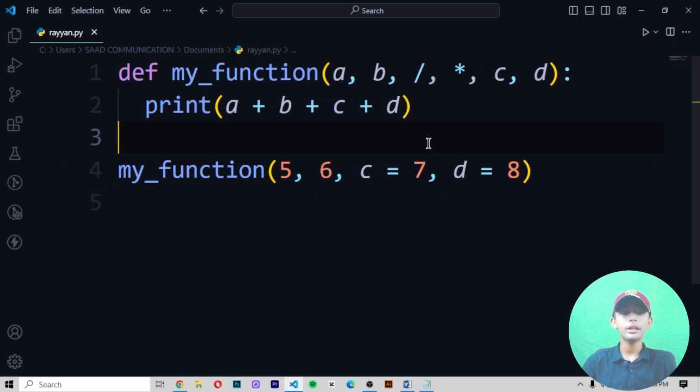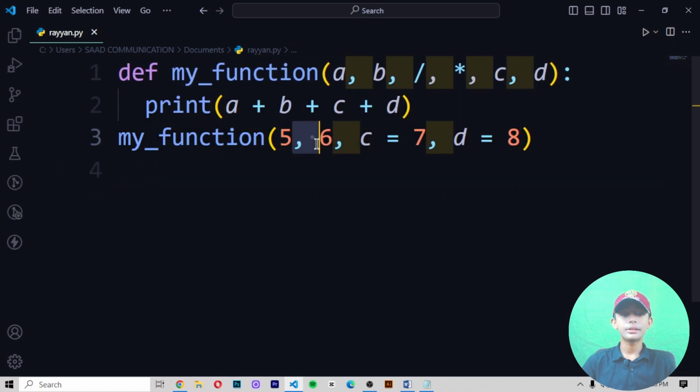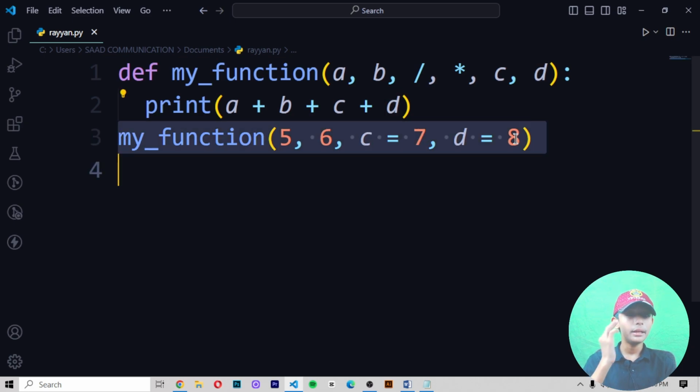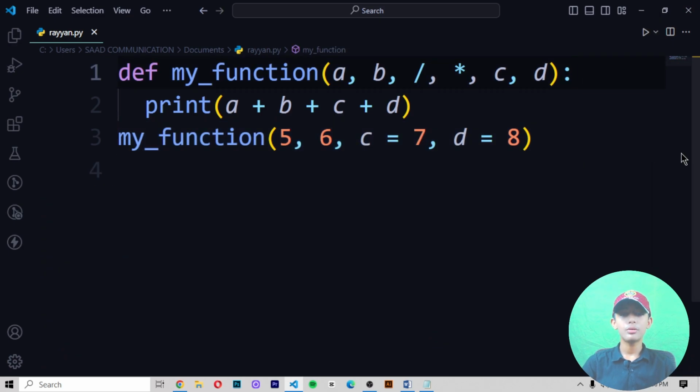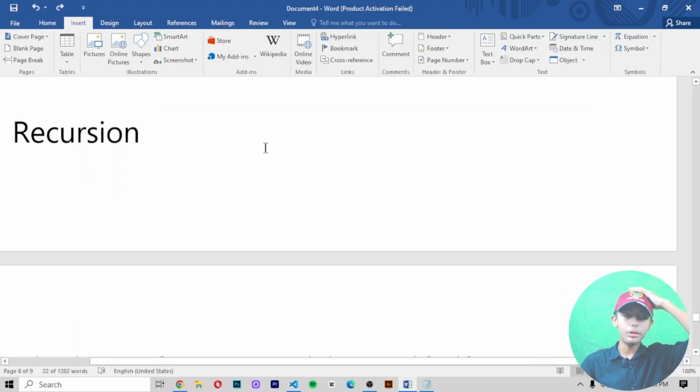Why did it give me 26? Because 5, 6 plus 7, 8, 9, 10, 11. Okay, then 11, then 7, then D, and 8 means A, B, then A, B, then slash multiply by C, D. So that's why it gives me 26. Okay, so like that you can do it.